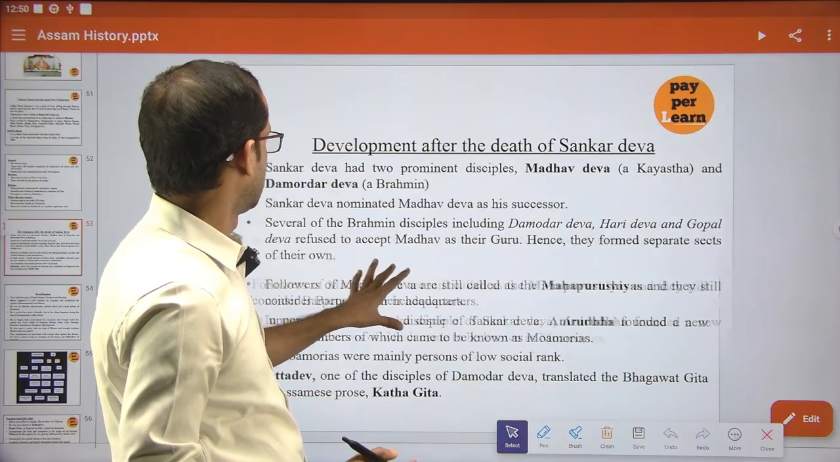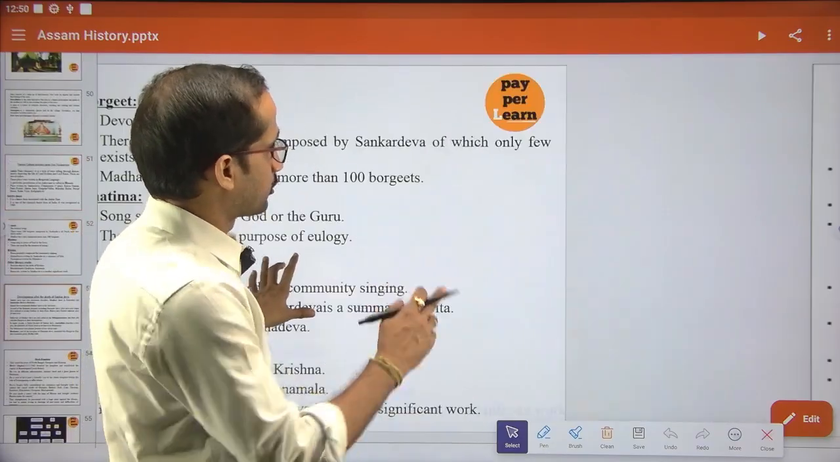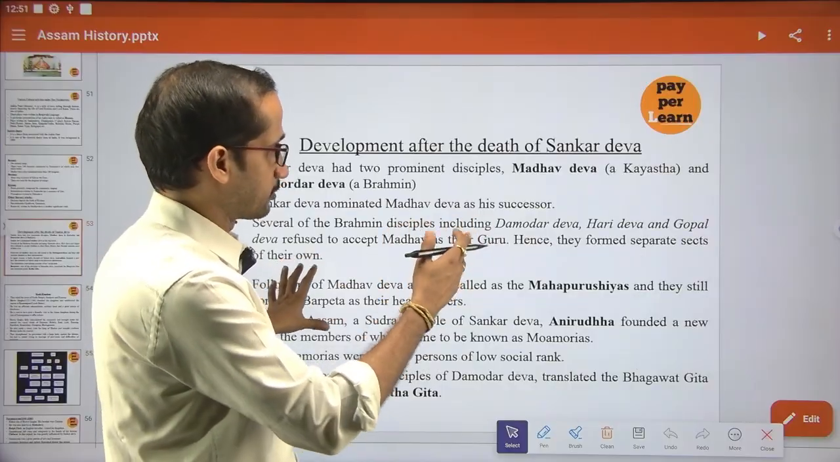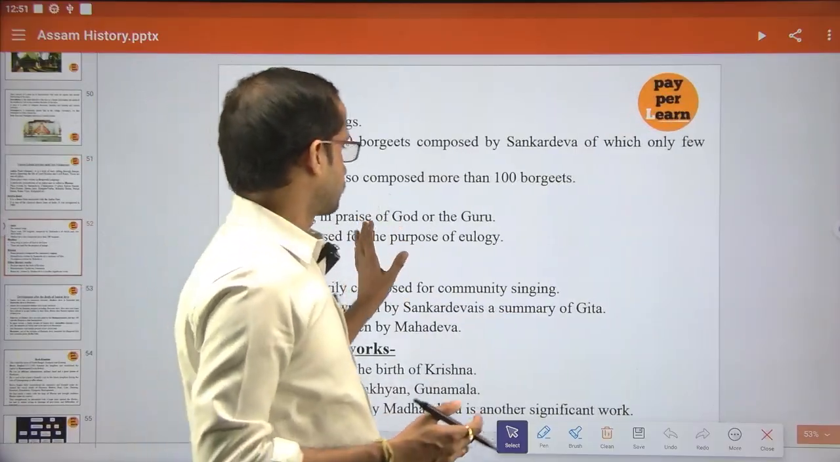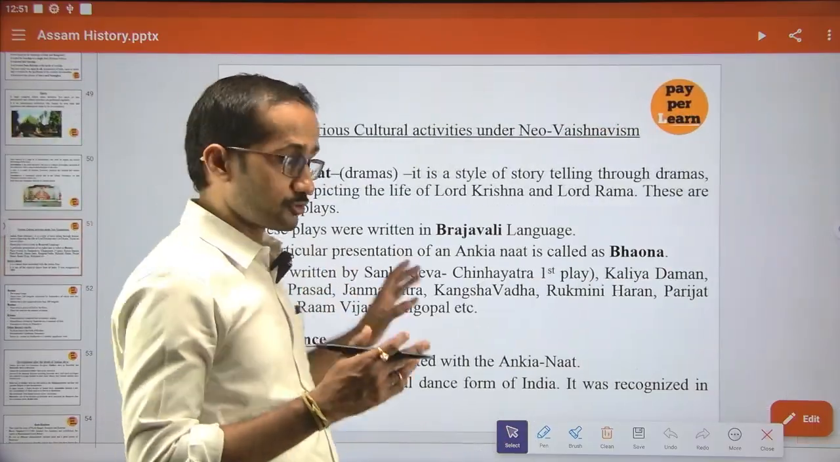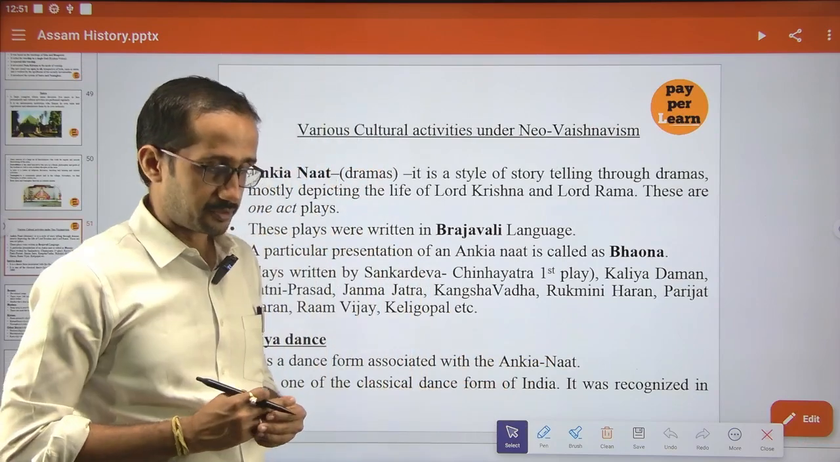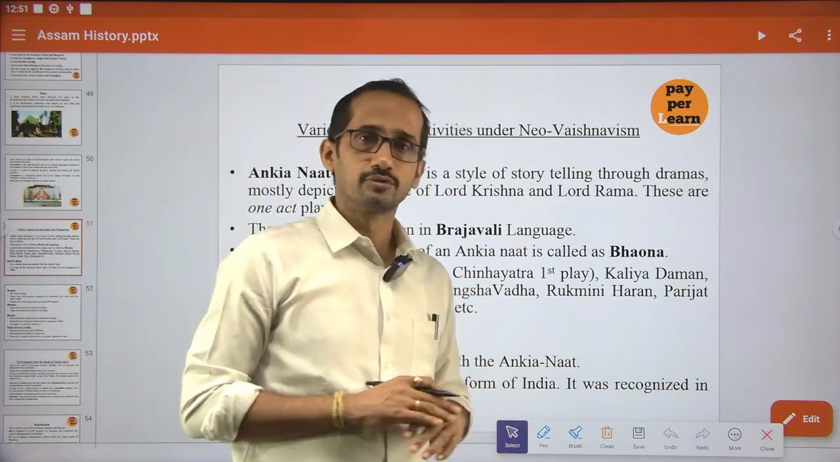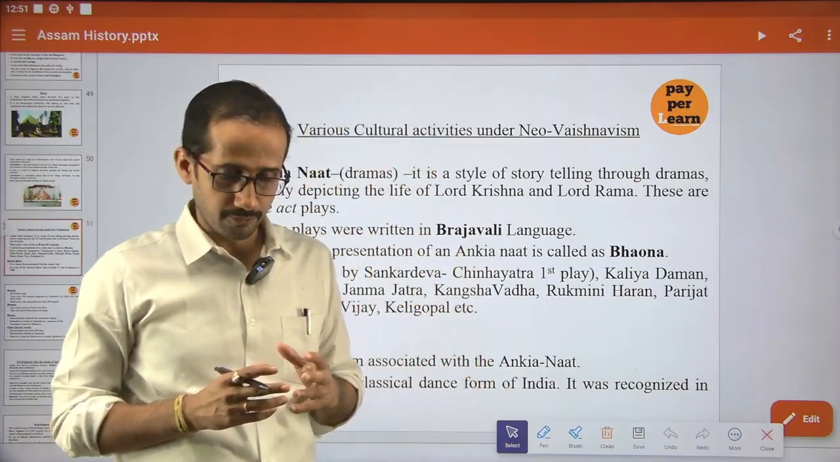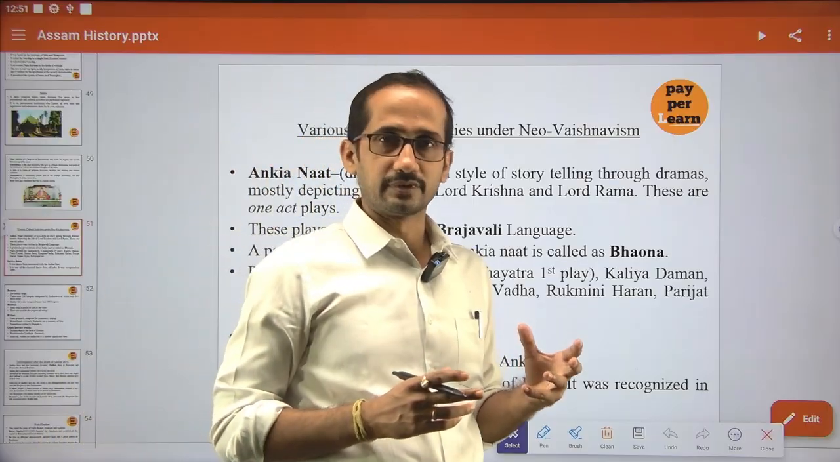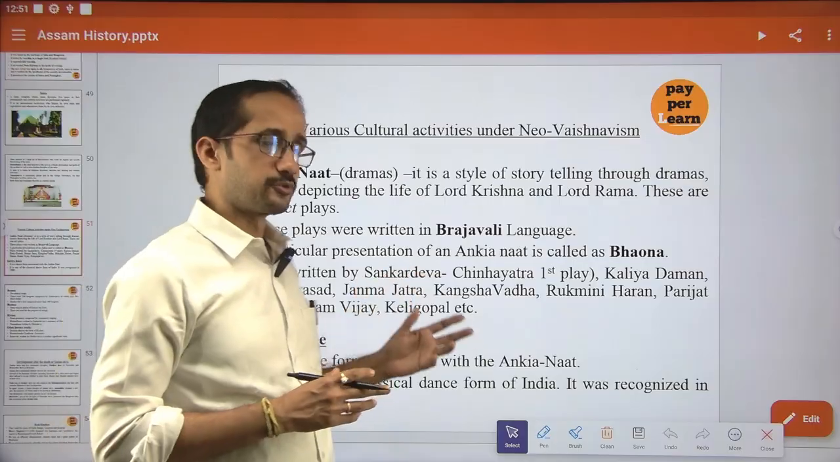Okay. So next we will go to Madhavdev and his disciple Damodar Dev. But before going to that, these are the contributions of Shonkardev, and the role of Satra. It's very, very important. What is the role of Satra in the socio-economic development of Assam? If the question comes, we have to write all these things.